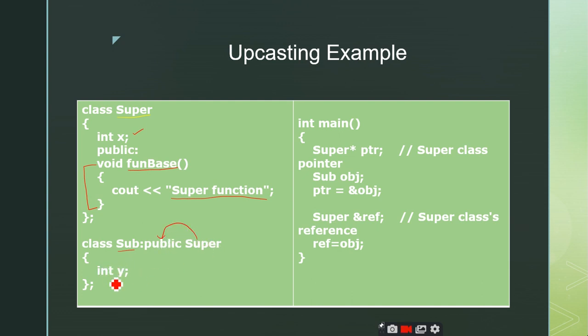It consists of another data member called y. Since the sub has been derived from the super class, what are the other members that the subclass might have? It consists of y because y is a direct member of this subclass. But since it has been derived, it also consists of x and fun base. Is it right or not? This is what inheritance is. And coming to our main function, what is this statement?